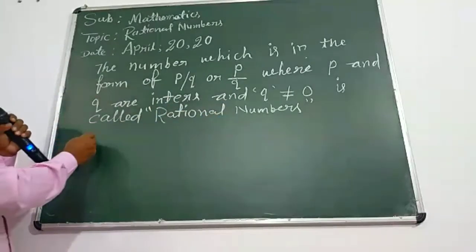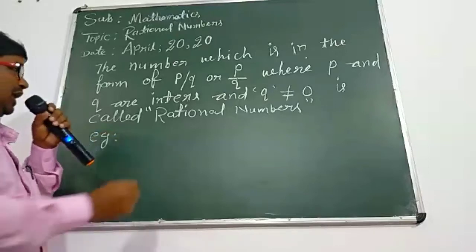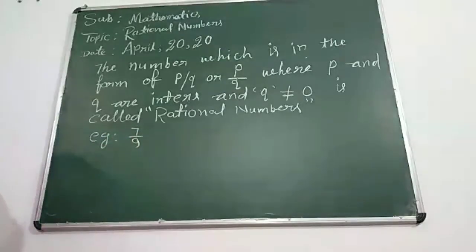Now, you can check the example. Suppose that you are writing 7 upon 9. What is 7? 7 is an integer. 9 is also an integer. Here, 7 and 9 both are integers, but they are positive integers. Don't mind it, because integers mean either positive or negative.